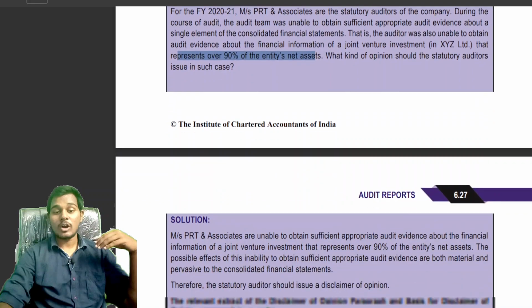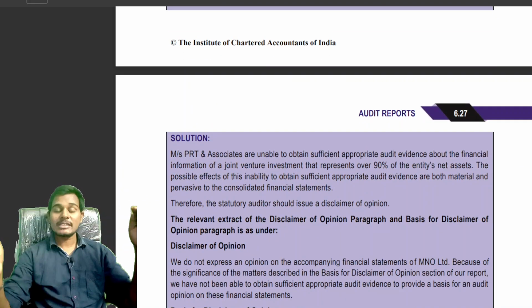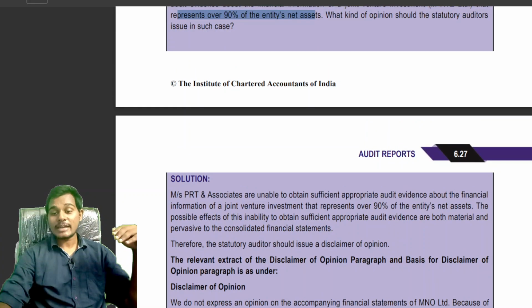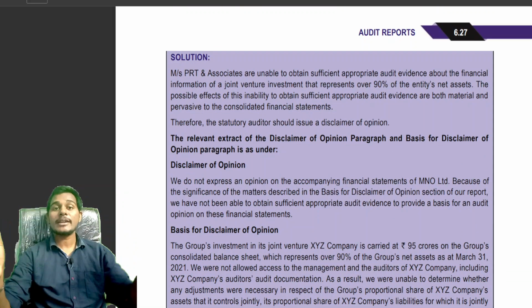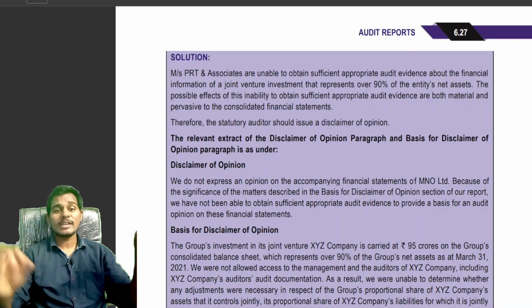In such case, the auditor will give a disclaimer of opinion, because for the share of net assets, that is the fixed assets, tangible assets, intangible assets, investments, bank balances, whatever may be, the auditor is unable to obtain audit evidence, and they have a significant effect on the financial statements of MNO Limited. In such case, the auditor will give a disclaimer of opinion.